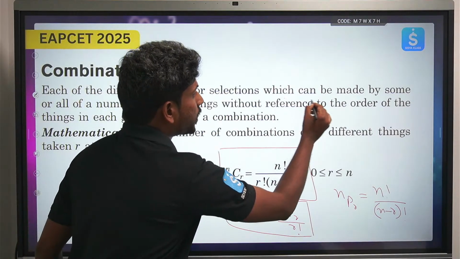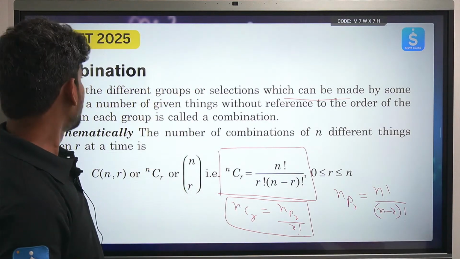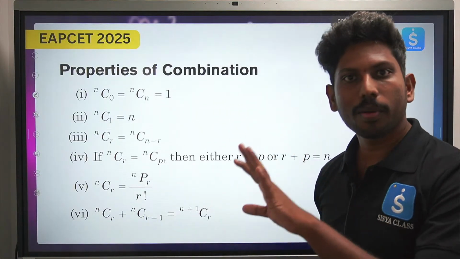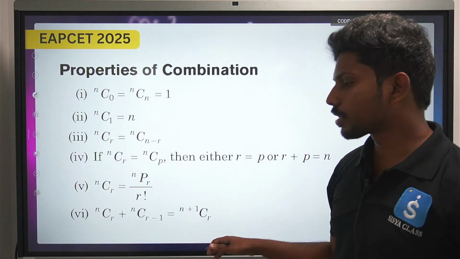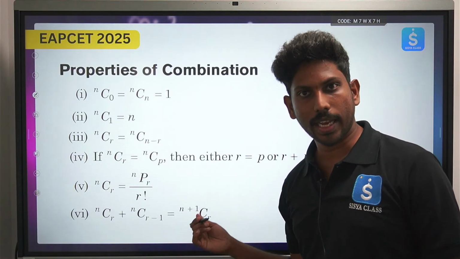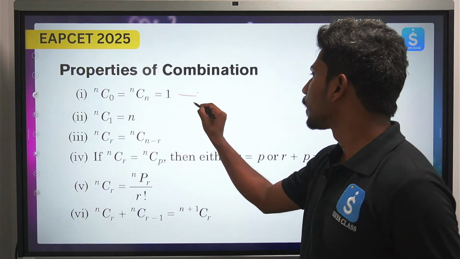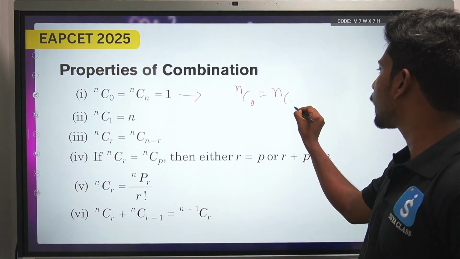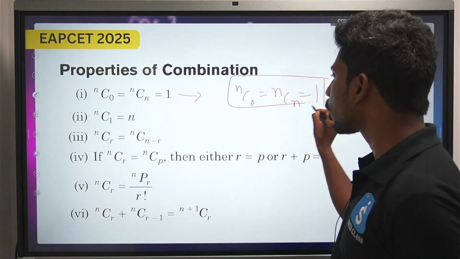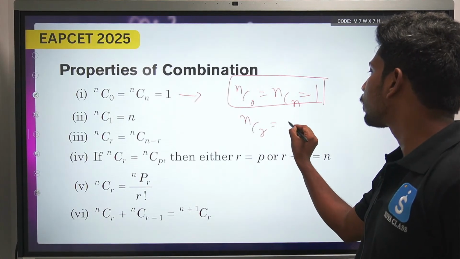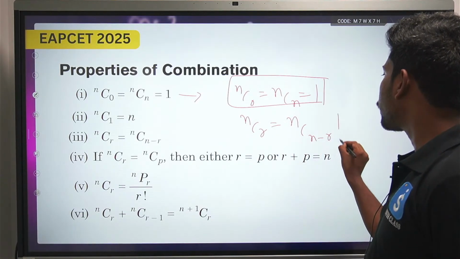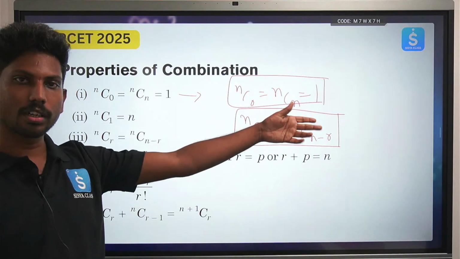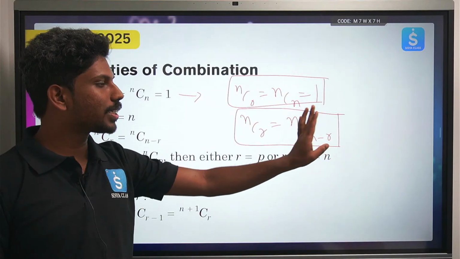So you will have a PDF, so please do let me know if you need something else. These properties of combinations are very important. I will put the PDF for you with the properties, you can directly see from the PDF, but here you can see that you should always remember NC0 is equal to NCN, which is also equal to 1. Another property is NCR is equal to NC(N minus R). This you probably already know; if not, please write down this formula. These two are very important. We'll be constantly using these two. NCR is equal to NC(N minus R).